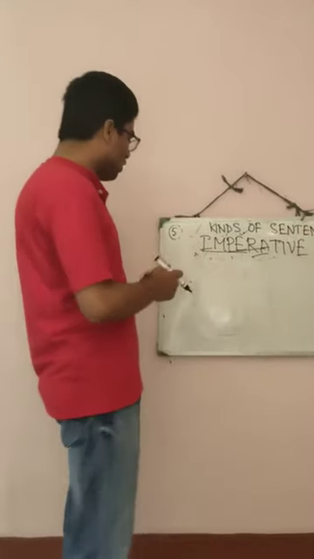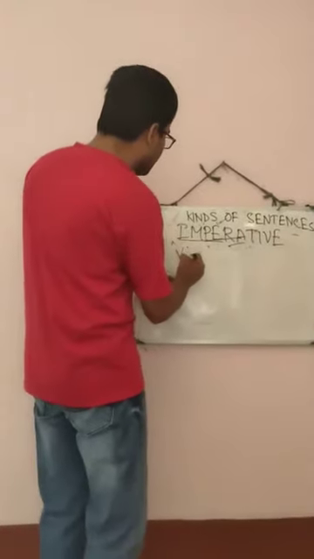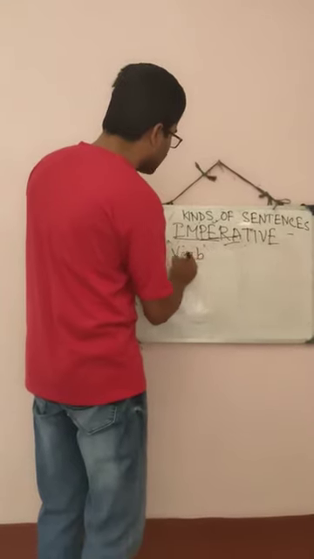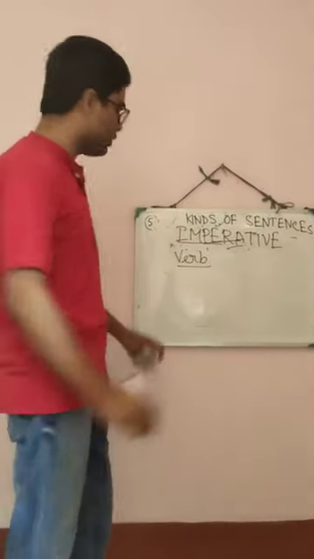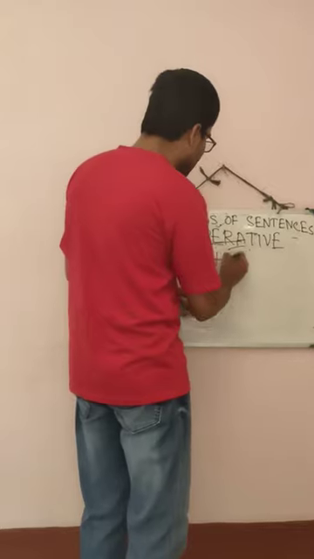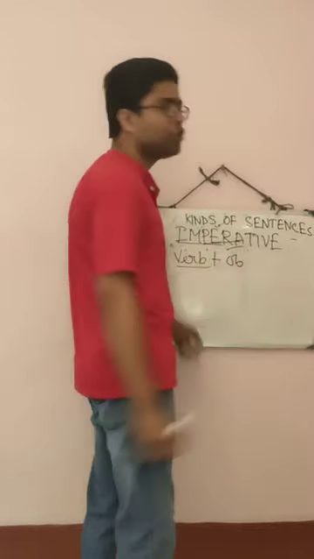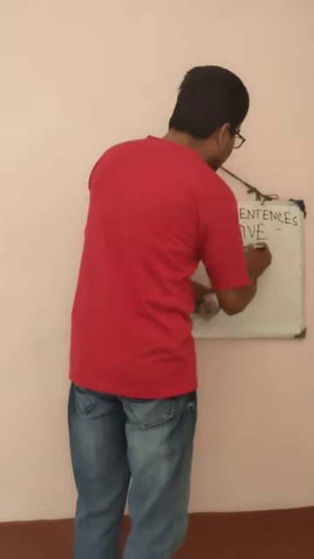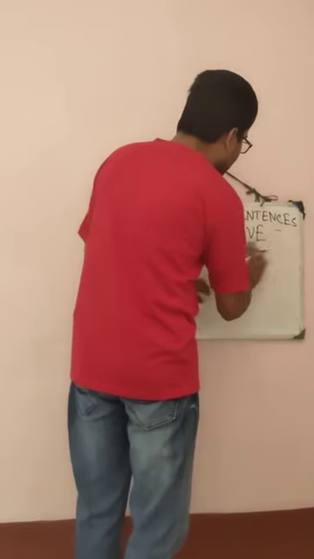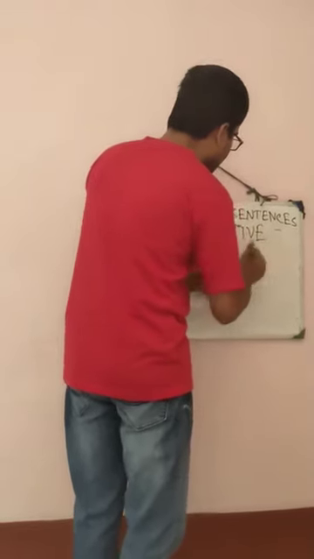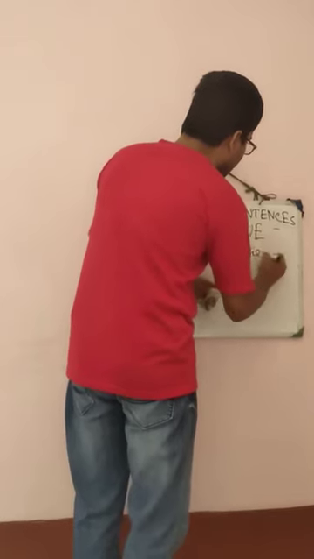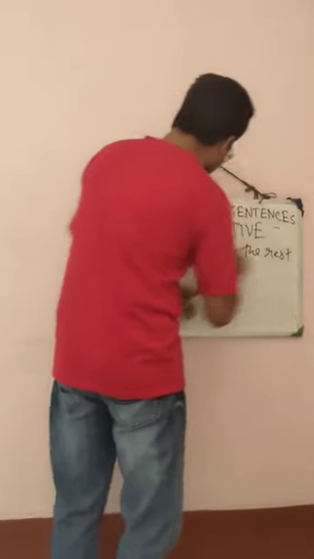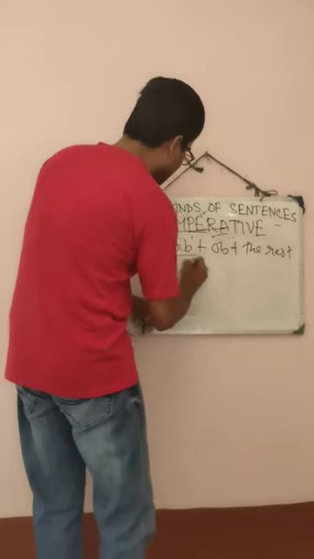Okay, so this type of sentence starts from verb. When I give you example, you will understand. After that, what is used? After that, object is used. Understood? After that, what is used? After that, the rest of the sentence or phrase can be used. Understood? The rest of the sentence.